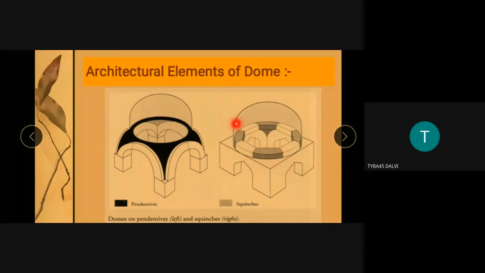While using squinches, they constructed a squarish shaped platform, and on the square the hemispherical dome is constructed. For pendentives, there is an absence of a square shaped platform. So these are the basic elements you need to know, how they constructed the tomb with the help of squinches and pendentives. Then I will move further.